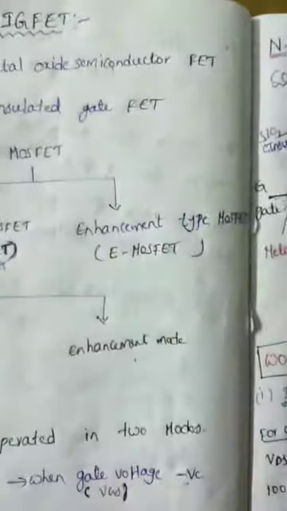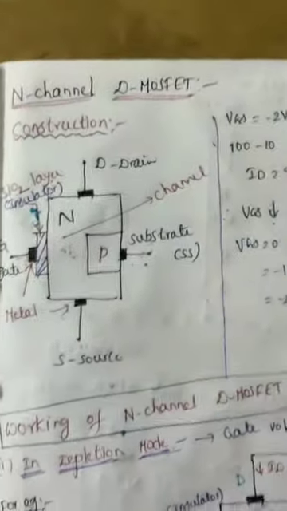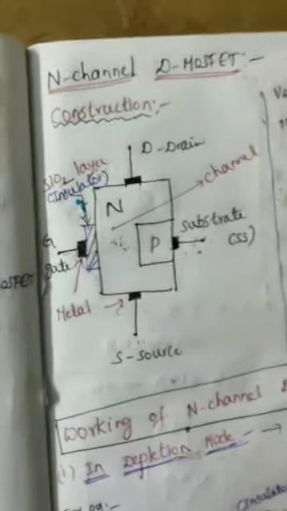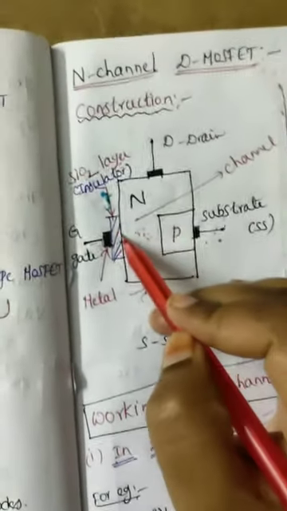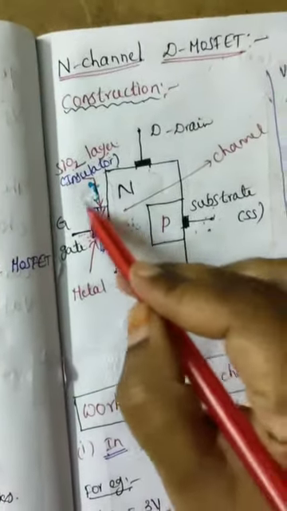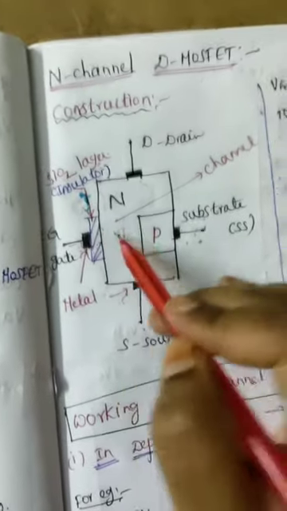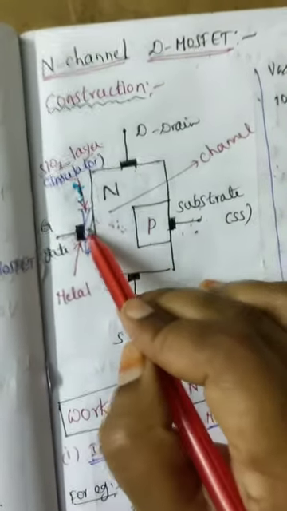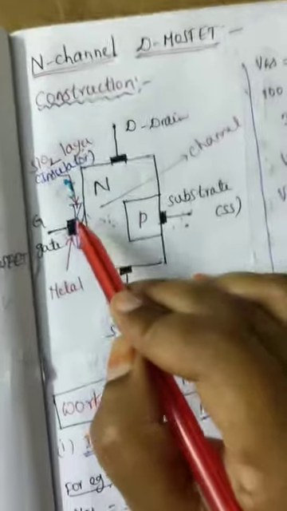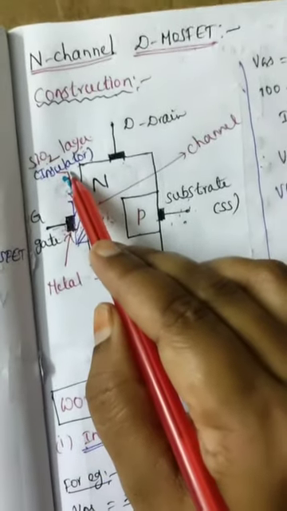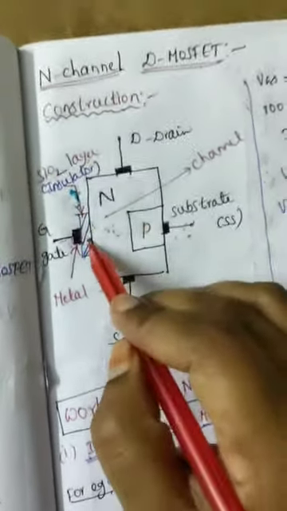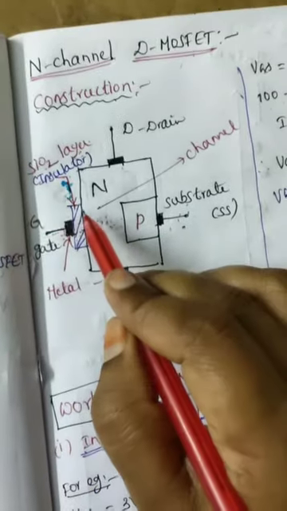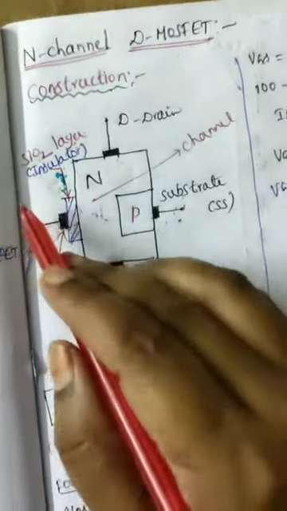The main difference between JFET and MOSFET is this insulator. Because of this insulation of the gate, the MOSFET has a very high input impedance. We know that an insulator has very high input impedance, so it has very high input impedance compared to JFET.